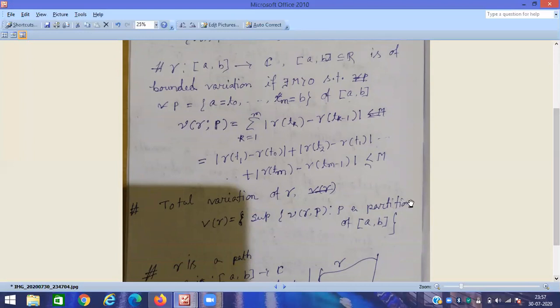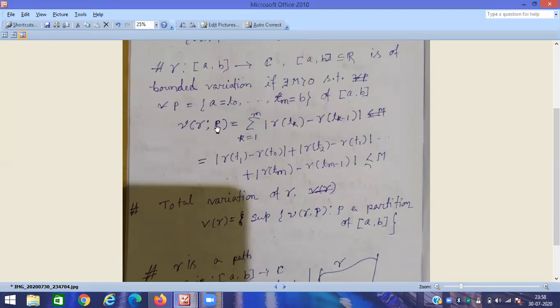Now with the help of this concept of bounded variation of gamma, we can have the concept of total variation. Total variation means you consider the supremum of all the bounded variations, that is corresponding to every partition P, we have this summation. Okay, and according to the definition of bounded variation, this summation is always less than or equal to some fixed real number, that is m.